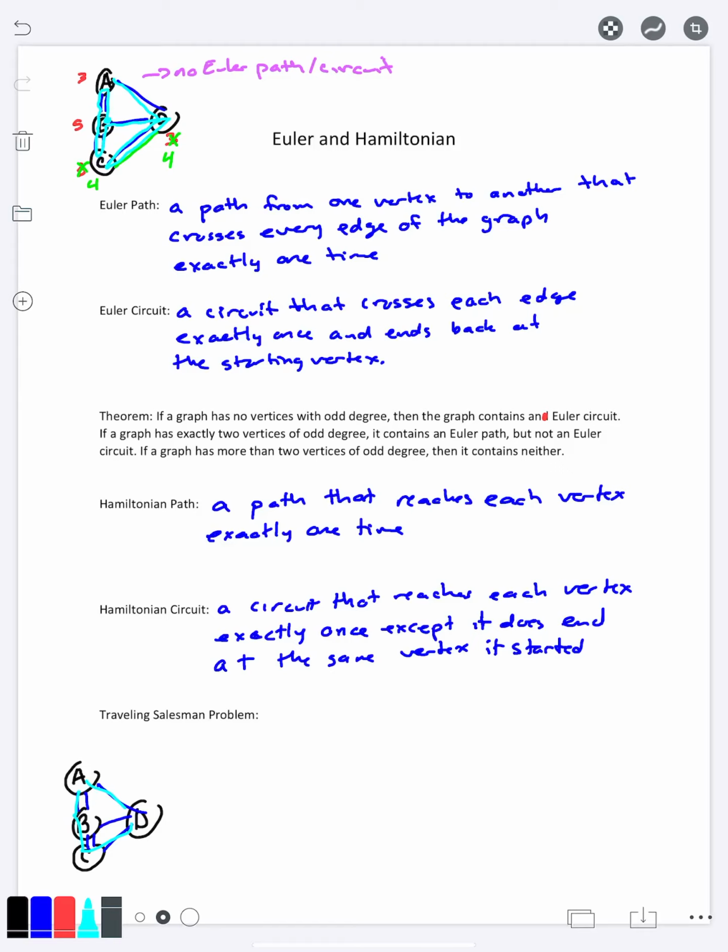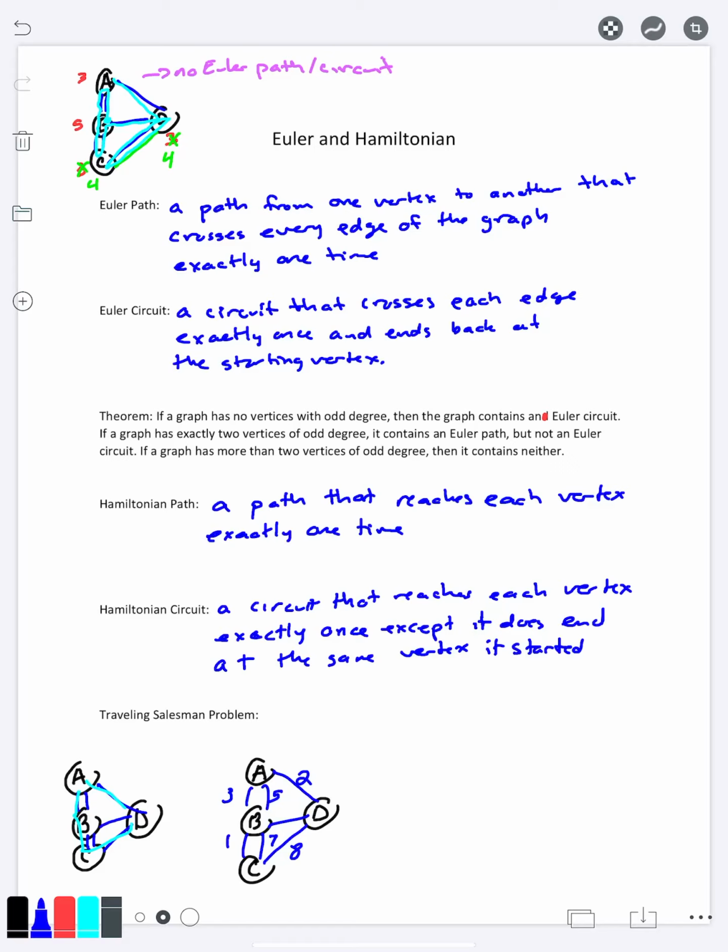Instead, we're going to be looking at something called the traveling salesman problem. So let me explain what that is. What we're going to do is take a little variation on what we've been doing. When we draw our graphs and we draw our edges, we are not just going to draw the edges, but we are going to put numbers on them. So let's say 3, 5, 1, 7, 8, 2.